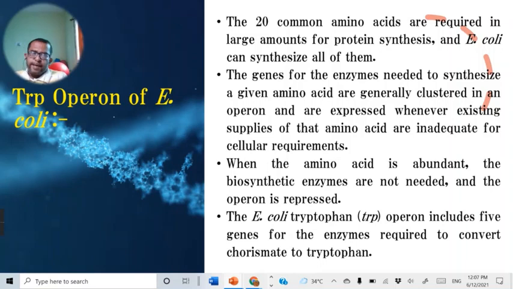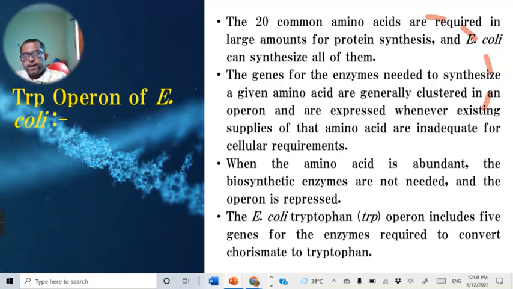Now in case of E. coli, this bacteria has the ability to synthesize all the 20 different types of amino acids on its own. Without using external amino acids, it can synthesize its own amino acids which are required during protein synthesis.